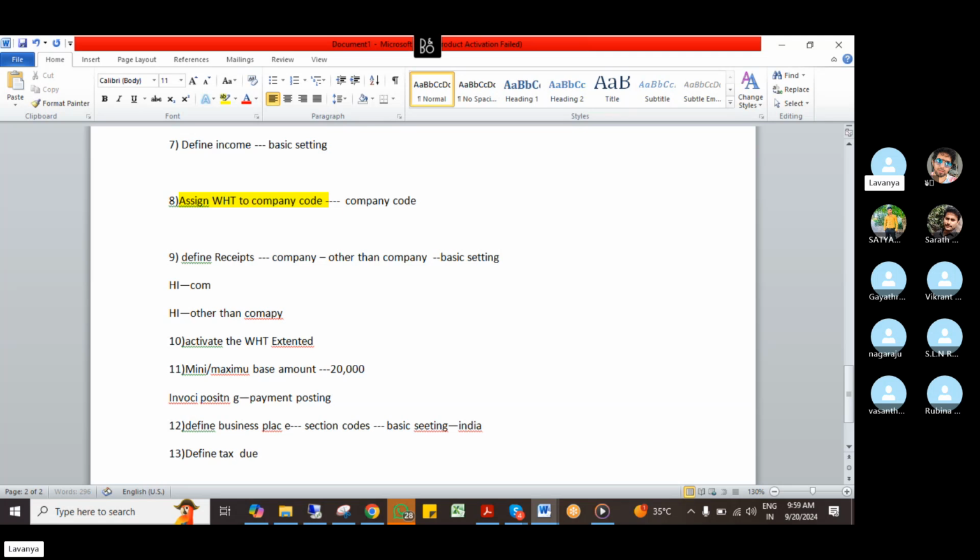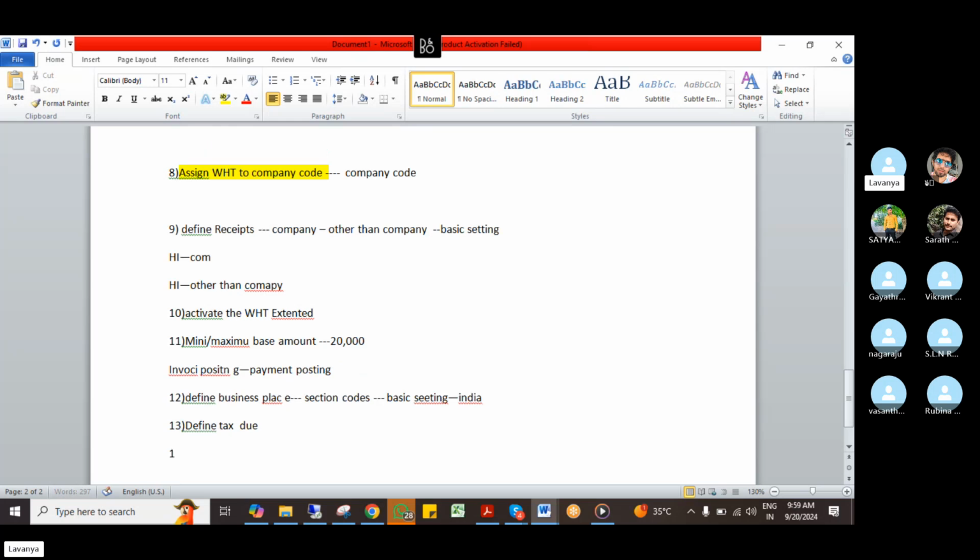Because if I collect any TDS, I have to file TDS within the quarter, after completion of the quarter close. Suppose the 30th September is the quarter close, so 31st October is the due date for that particular quarter. So I have to inform the system of the tax due date option. And the 14th step is what I mentioned: the calendar year also I have to give. These are the small configurations we have to do.